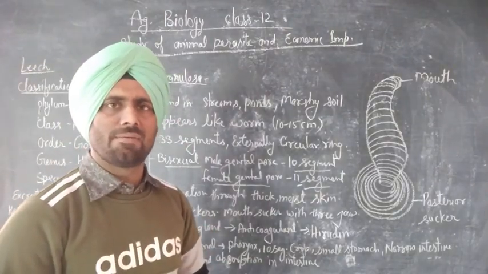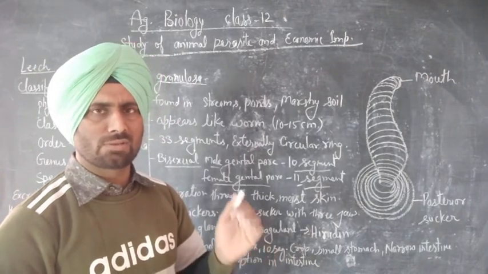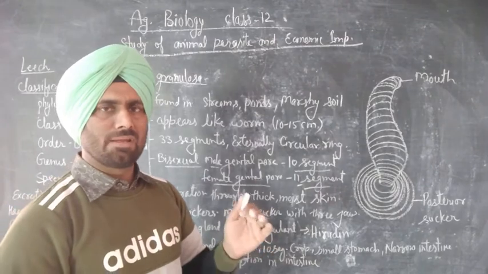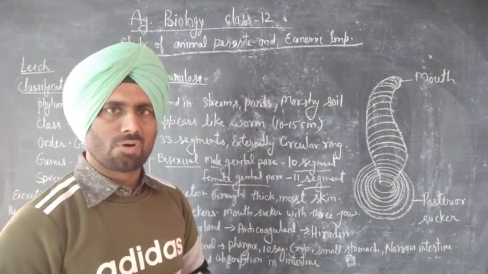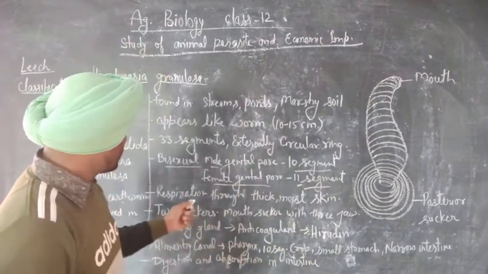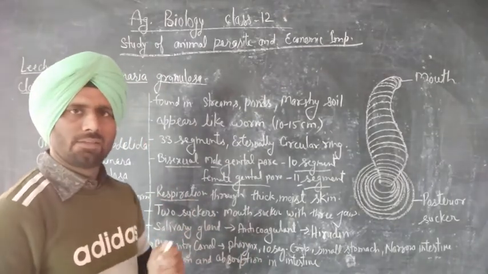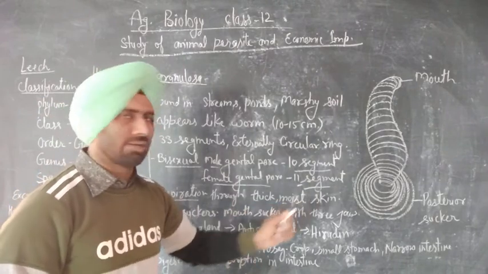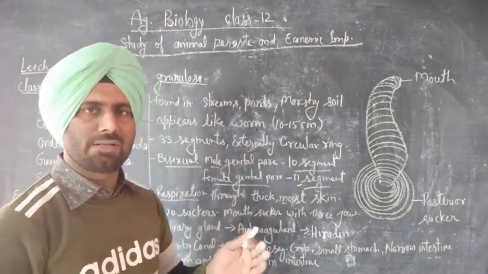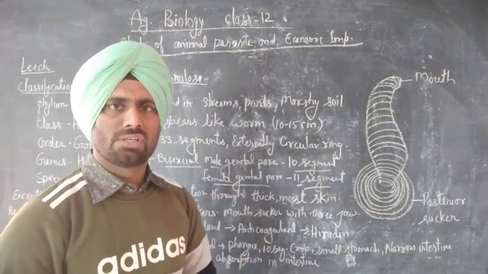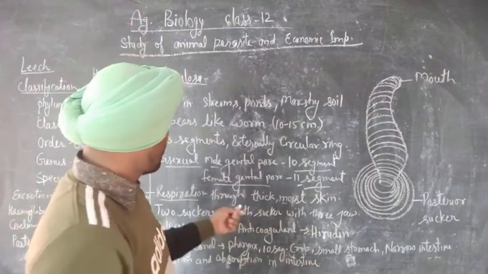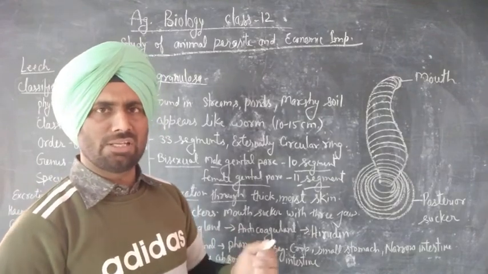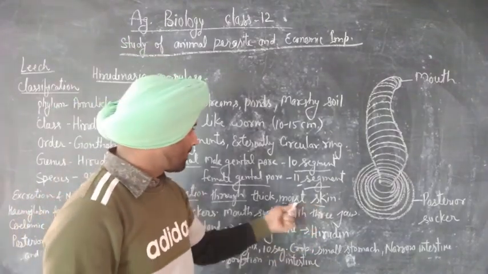Leech lives in marshy soils, ponds or rivers, so its skin always remains moist or wet. Respiration in leech takes place through thick moist skin. It means it respires through skin respiration.